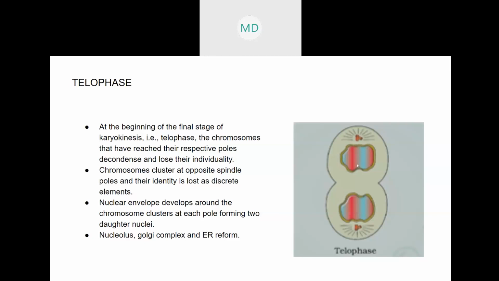From one nucleus, two daughter nuclei will be formed. Nucleus is singular. Nuclei is plural. Since there are two, it is known as nuclei. The nucleus is divided and forms two. Then all the cell organelles present inside the cell will also start to form. So this is what happens during karyokinesis.